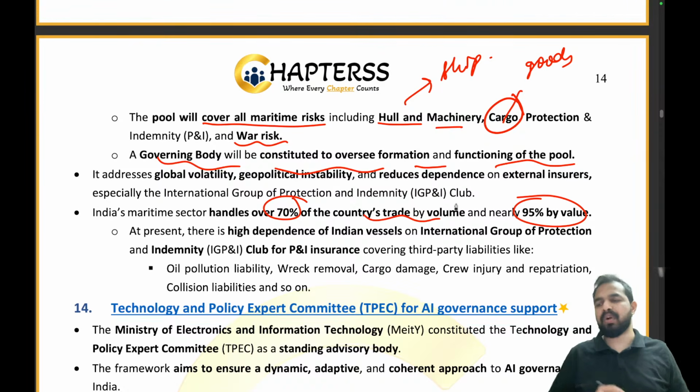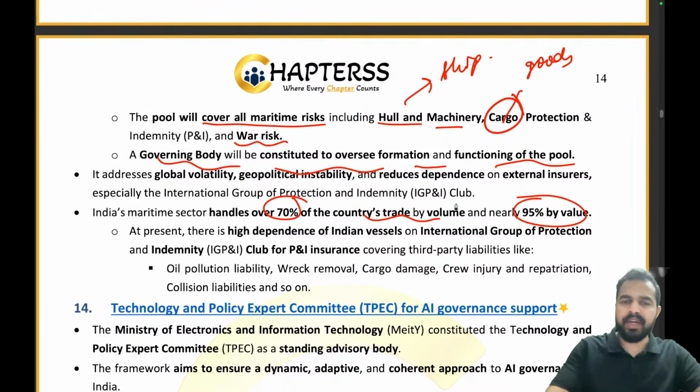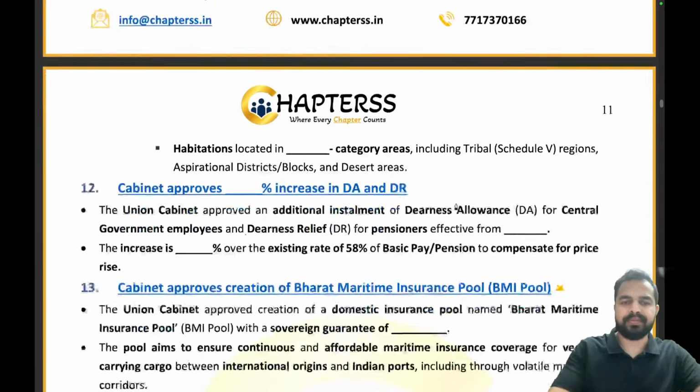So whatever trade India is doing, in terms of value, 95% of that is done through the maritime sector. 70% of the trade in volume is being done through this maritime sector. That is why it is so important for us. Clear to everyone? Are you guys ready to give me the answer in the chat box?